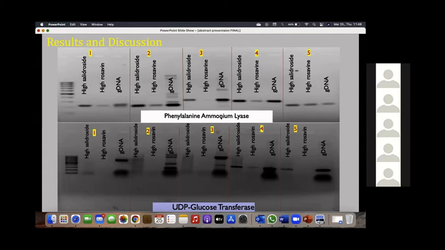Phenylalanine ammonia lyase is involved in both pathways, and we can see which chemotype expresses it more highly: the high salidroside-containing one, the high rosavin-containing one, and genomic DNA as a control. UDP glycoside transferase is interesting: it's mainly involved in the salidroside biosynthetic pathway, but one isoform is expressed in the rosavin-containing genotype as well.